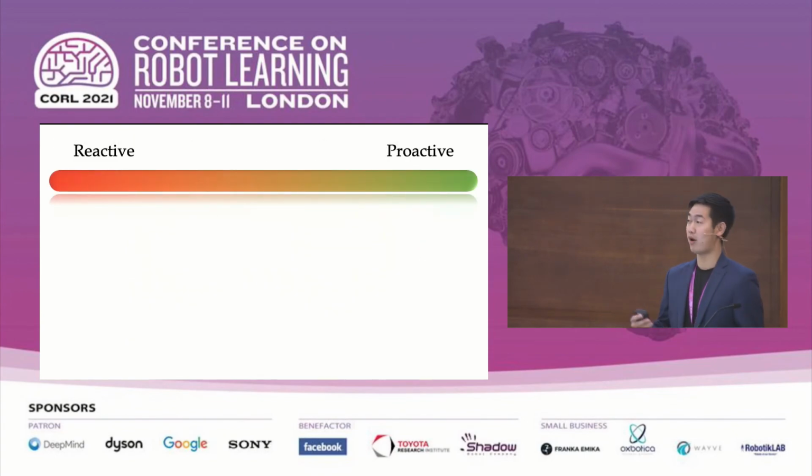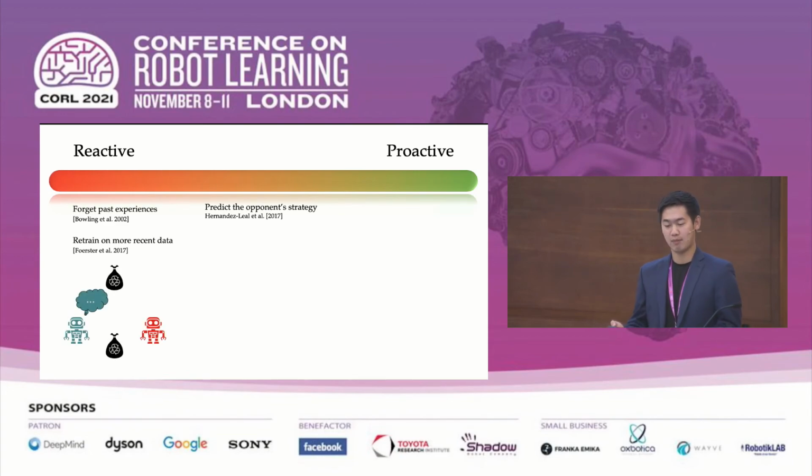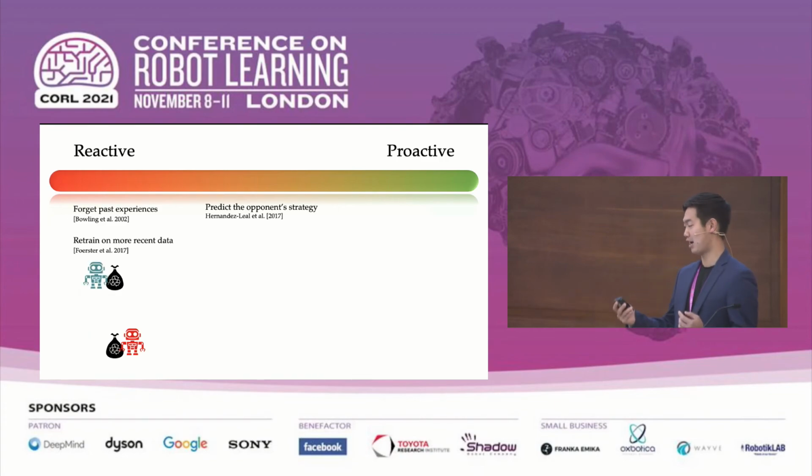So prior works in opponent modeling suggest both reactive and proactive approaches to dealing with non-stationarity in these multi-agent environments. A reactive algorithm for the ego agent could be one that tries to forget past experiences, or maybe just retrain on more recent data, or even predict the opponent's strategy with some learned model of the opponent's behavior. So in terms of the robot cleaning example, a reactive algorithm for the blue agent might greedily move towards the nearest trash bag, or as the red robot moves towards one trash bag, the blue robot could predict where the red robot's going and move towards the other trash bag.